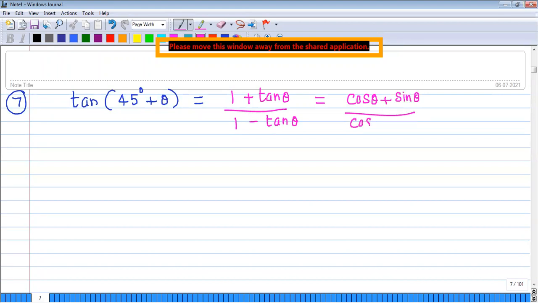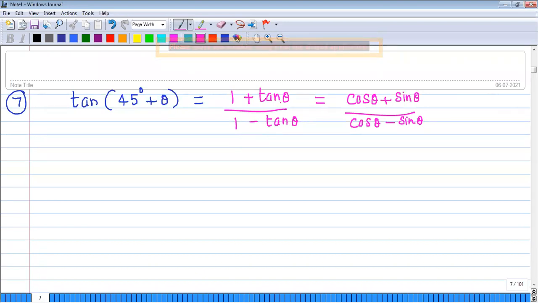So my dear students, don't get any confusion. Apply the tan of a plus b formula and you will get 1 plus tan theta by 1 minus tan theta. If you put tan theta equal to sin theta by cos theta, after simplification you get cos theta plus sin theta by cos theta minus sin theta.